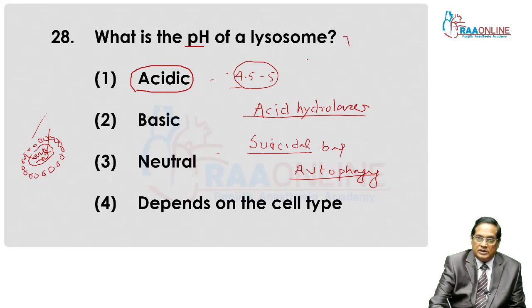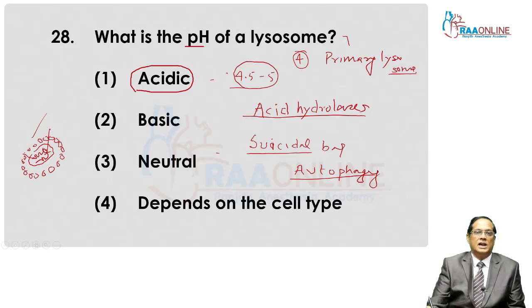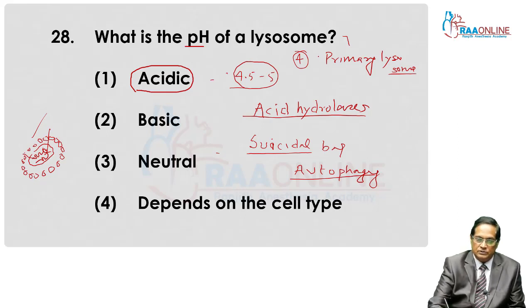Lysosomes exist in 4 forms. Number 1, primary lysosome. That is lysosome with digestive enzyme only. That is, enzymes are in inactive stage or precursor stage in primary lysosome. This is the first one. Then secondary lysosome, they are called heterophagosome.